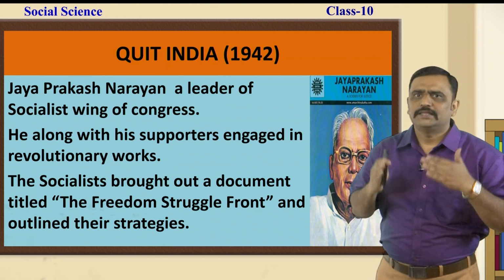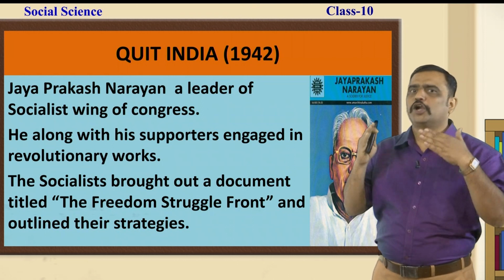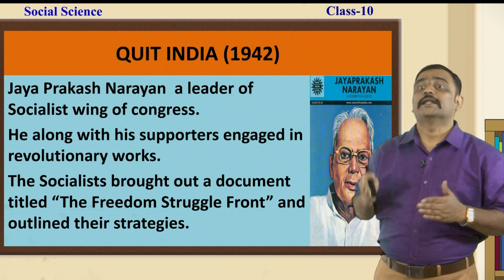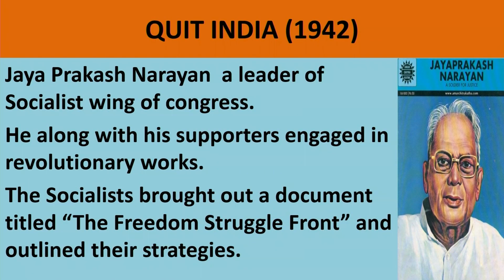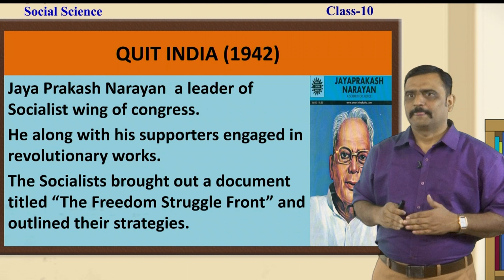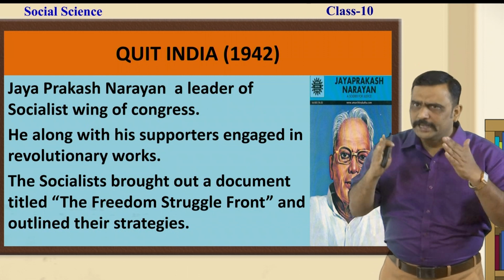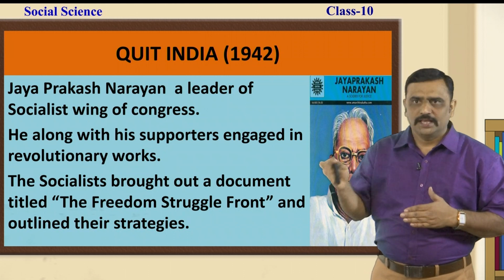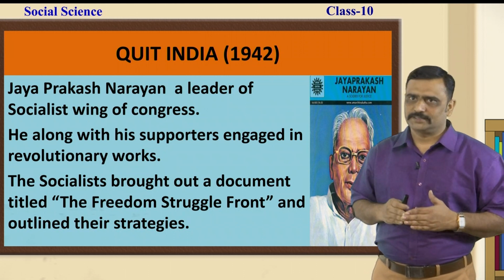The socialists brought out a document titled The Freedom Struggle Front and outlined their strategies in terms of the Indian freedom struggle. They wanted every Indian to realize the importance of the freedom movement in the absence of Congress leaders.